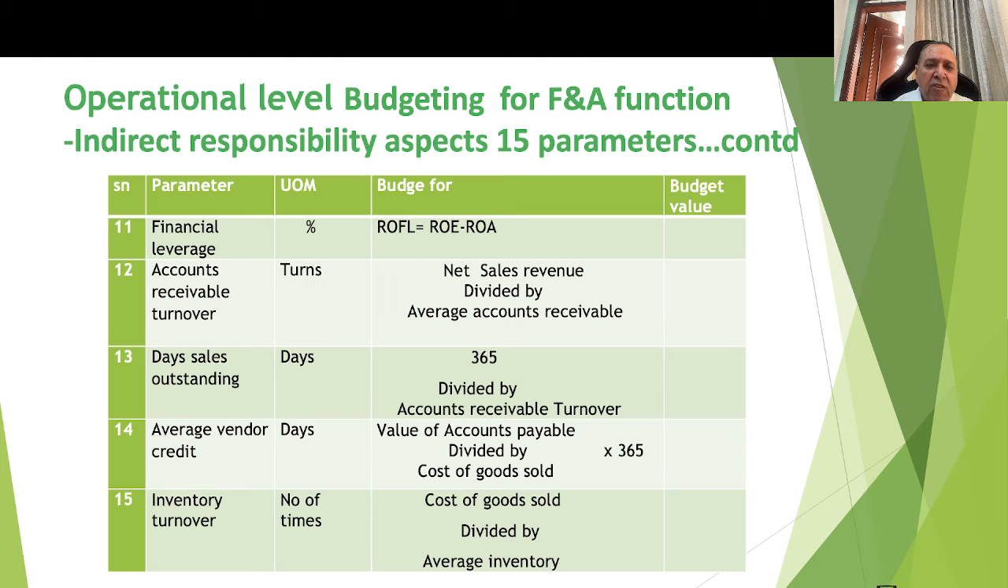For example, accounts receivable is based on the input from the sales team. Similarly, days sales outstanding and average vendor credit are based on the credit terms which are negotiated by the purchase team. Inventory turnover is of course based on the average inventory maintained by the purchase team, based on the directions of the manufacturing team or the construction team.